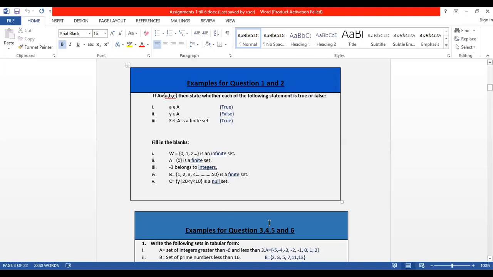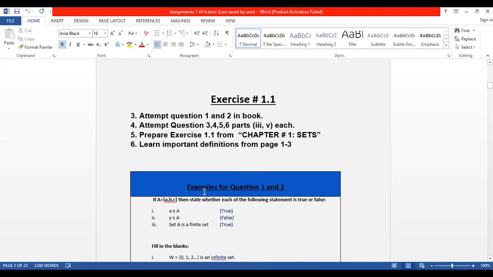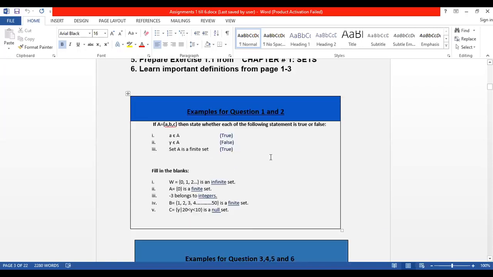Now, for these questions, if you are having any problem during solution, I have solved example questions. These are example questions for you for questions 3, 4, 5, 6. Okay? These questions will help you in solving your assignments. But again, if you are still having the problem, you can check my recorded session. Okay, now what is this? This is prepare exercise 1.1. This is for your practice. Okay, and you have to learn the important definitions from page 1 till 3.